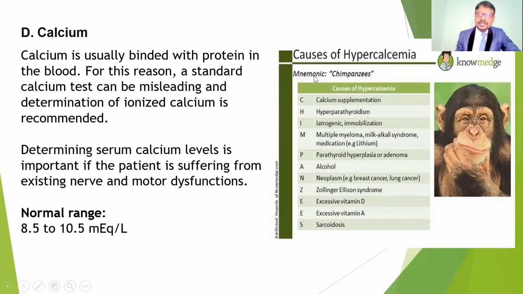We can remember these things with a mnemonic, like CHIMPANZEE. C for calcium supplements, H for hyperthyroidism, I for iatrogenic, because of treatment or investigation purposes, and also multiple myeloma, any cancerous tumor, parathyroid hyperplasia or adenoma, alcoholism, neoplasms, especially breast cancer and lung cancer, Jolting cell syndrome, excessive vitamin D, excessive vitamin A, and sarcoidosis. So these are some of the causative factors for hypercalcemia.